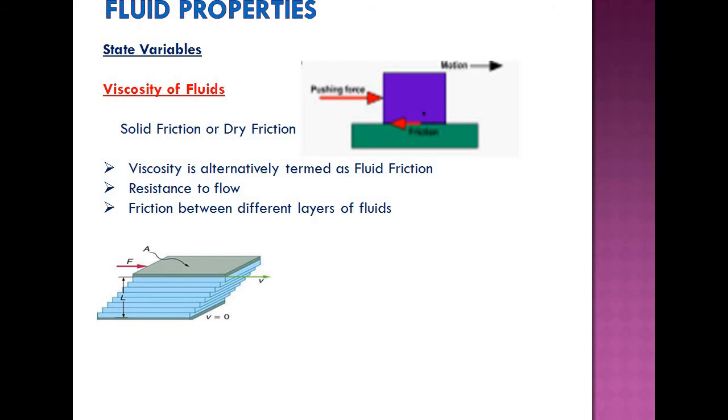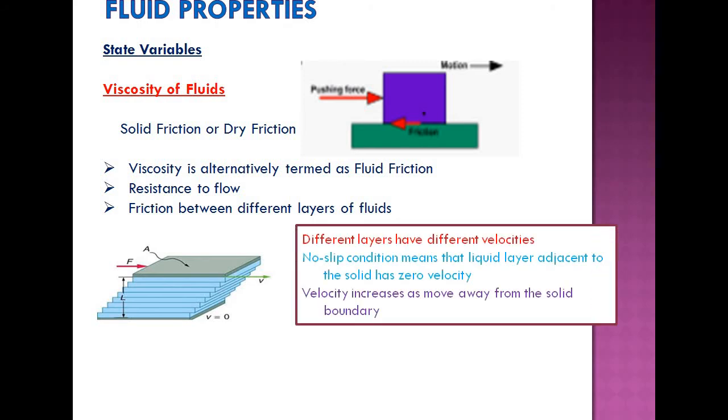Okay, so suppose a fluid layer is in contact with a solid surface. What is shown here is a solid surface. You see, what is the velocity of the solid surface? It is 0. So the layer that is most adjacent to the solid surface is at rest, because it is in contact with the solid boundary.